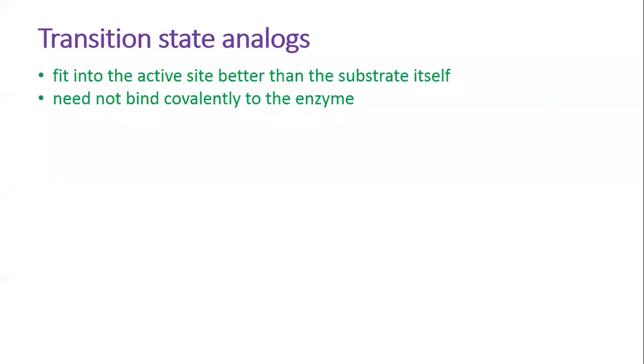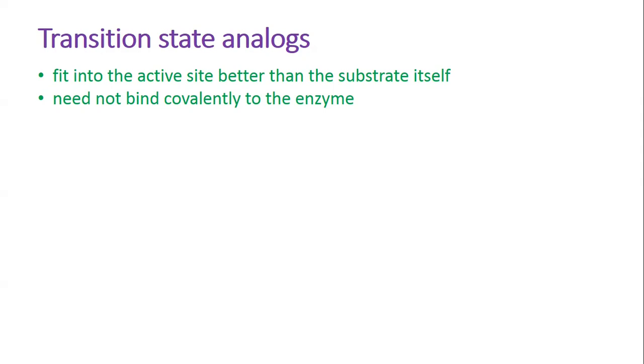Transition state analogs bind to an enzyme more tightly than does the substrate in the enzyme-substrate complex, because they fit into the active site better than the substrate itself. That is, they form a greater number of weak interactions. Unlike previous irreversible inhibitors, they need not bind covalently to the enzyme. For example, transition state analogs designed to inhibit the glycolytic enzyme aldolase bind to that enzyme more than 4 orders of magnitude more tightly than substrates.